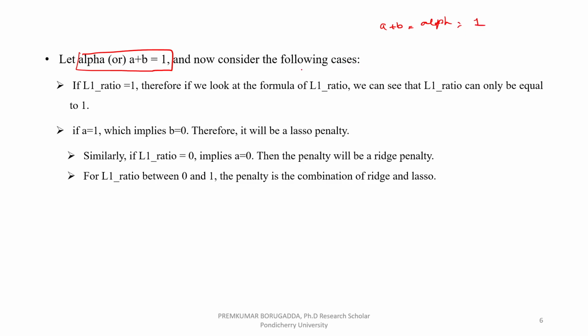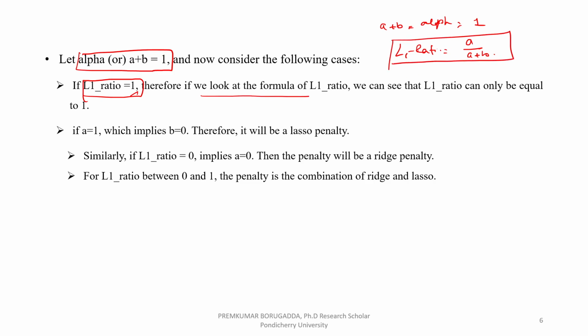So in this kind of situation, if L1 ratio is equal to 1, so what is the L1 ratio? It is A by A plus B. If you look at the formula of the L1 ratio, suppose A is equal to 1 and B is set to 0, which means 1 by 1 plus 0 is equal to 1.